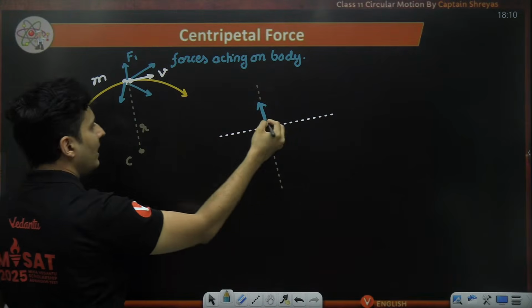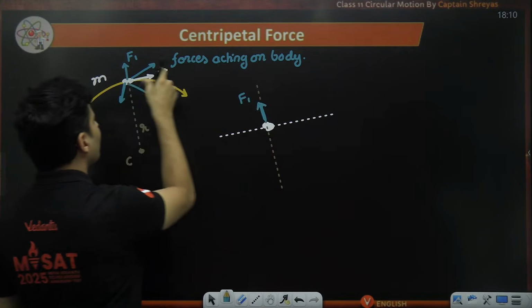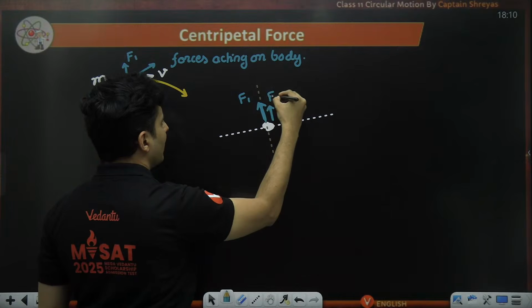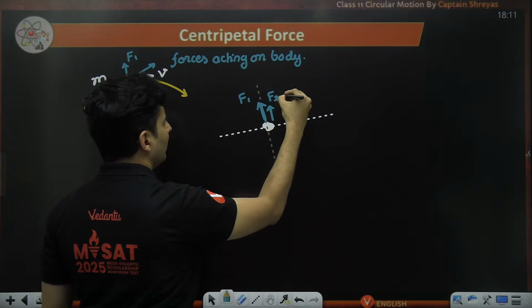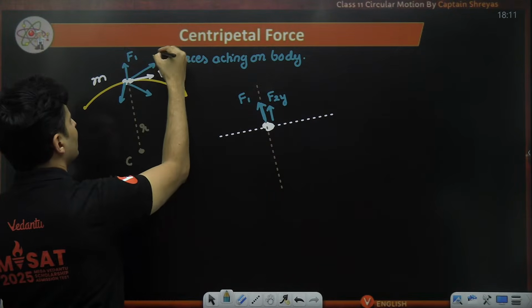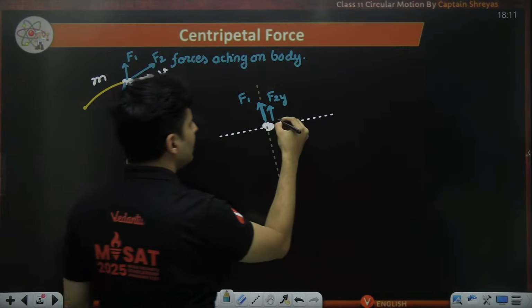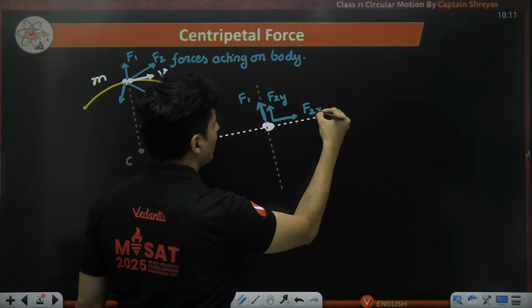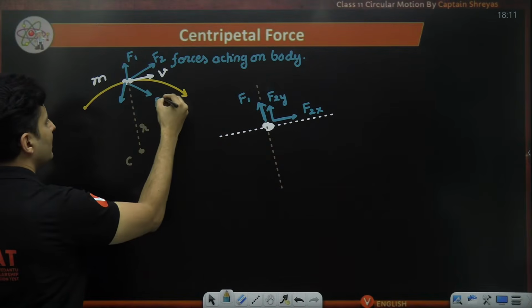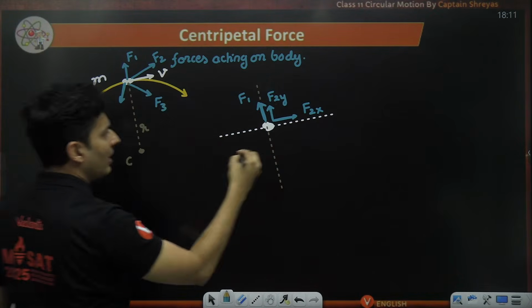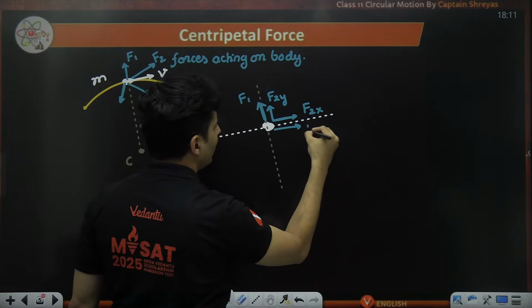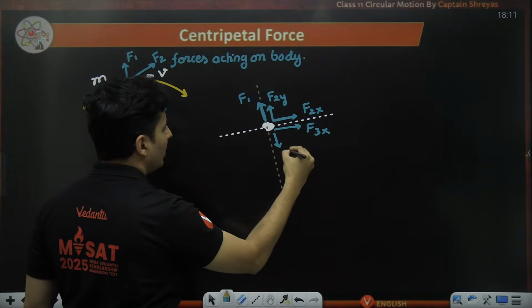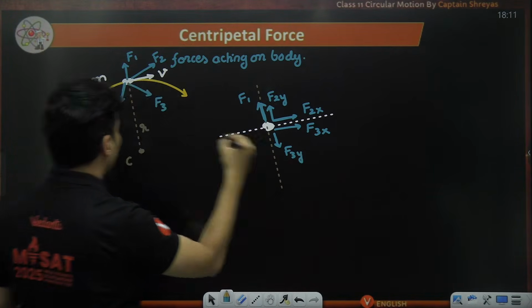This force will have one component along this direction. Let's say this is F2 in the y direction, and F2 will also have some x component, F2x. Similarly, this is F3, which has two components, F3x and F3y.